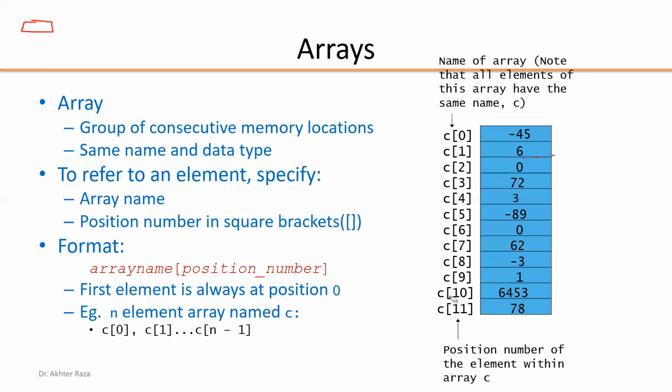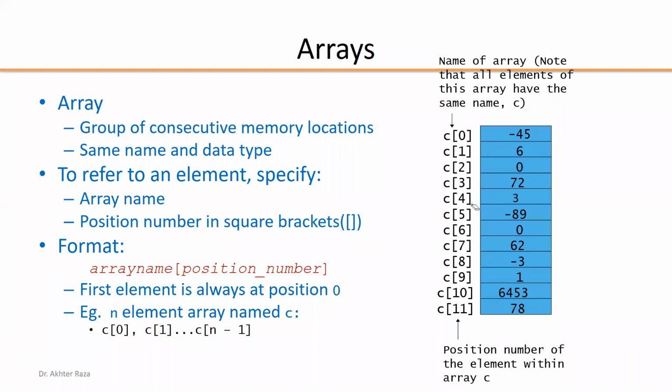C[0] contains -45, C[1] contains 6, and C[11] is basically the 12th element. So if we want to specify the 12th element as 78, this is C[11]. C[11] contains the 12th element of this array. So that is the position number or the index.